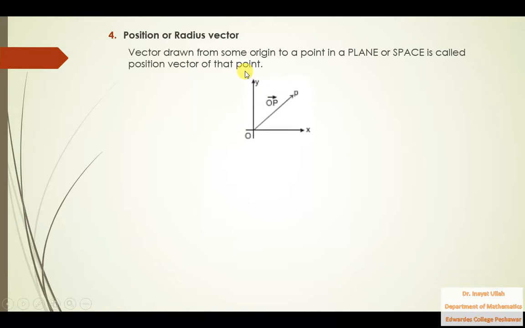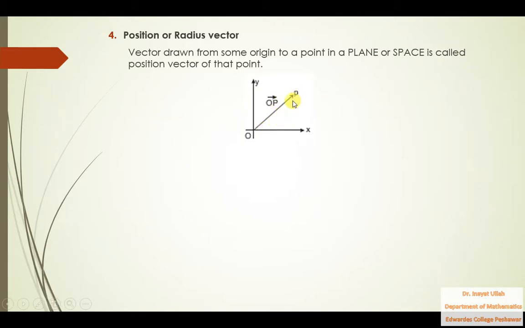For example, if you look at this 2D plane, this plane is made of x-axis and y-axis. Here is a point P, and we have drawn a vector from this origin to that P. So this OP vector is the position vector, because it shows the position of P in this plane.